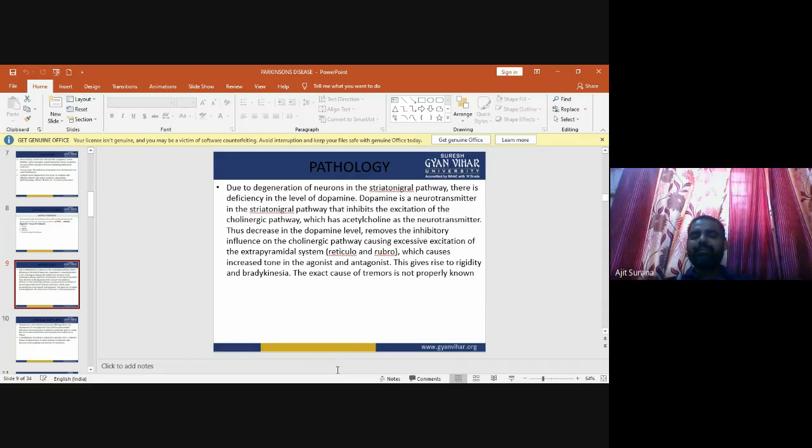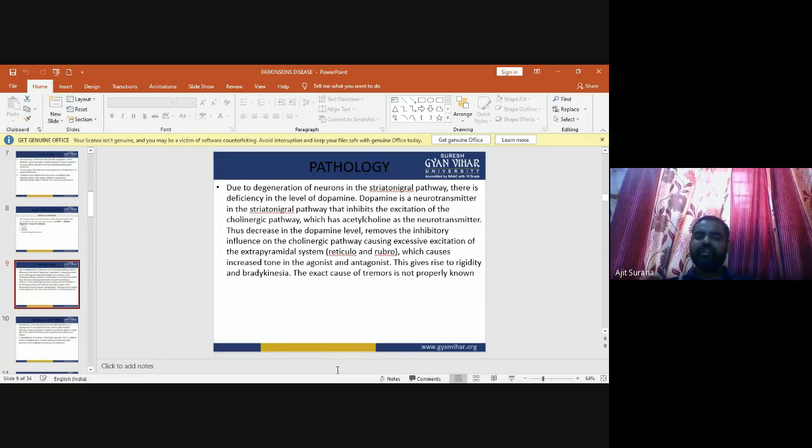Dopamine inhibits the excitation of the cholinergic pathways, which have acetylcholine as the neurotransmitter. Thus, in the disease there is a decrease in the dopamine level, which removes the inhibitory influence on the cholinergic pathway, causing excessive excitation of the extrapyramidal system.